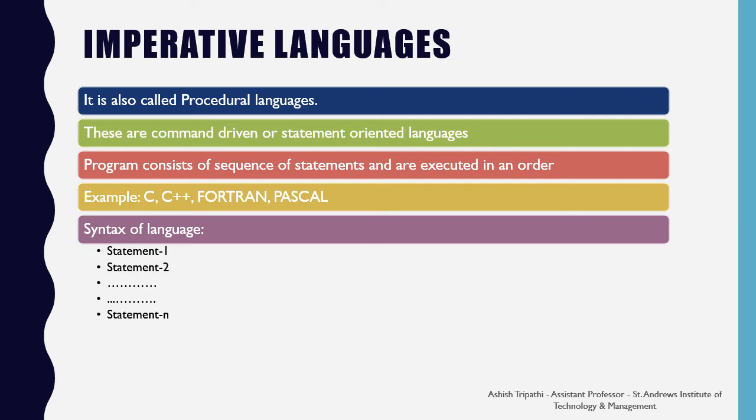Imperative languages are also called procedural languages. These languages are command-driven and are based on statements. Here, a program consists of a sequence of statements which are executed in a definite order. Examples: C, C++, Fortran, and Pascal. These languages are used to create simple programs but cannot handle complex programs.